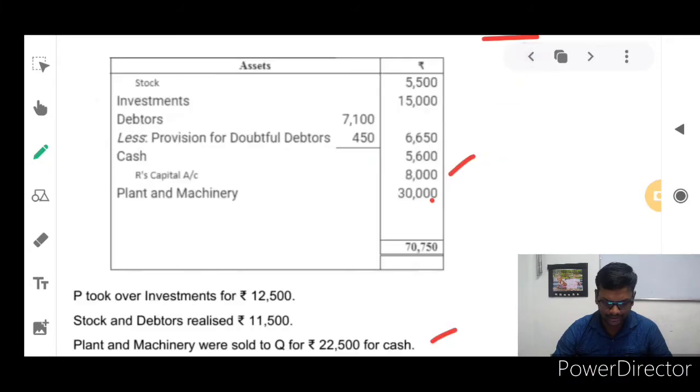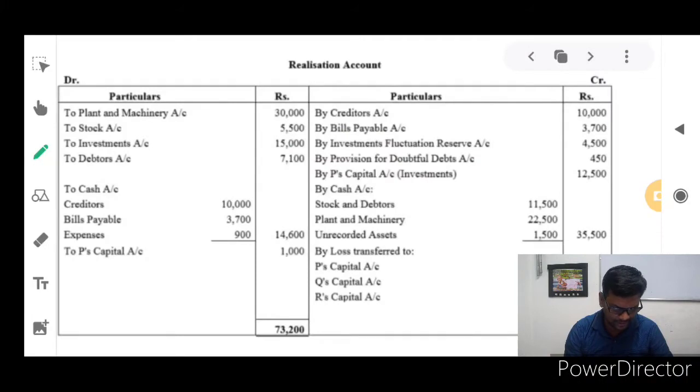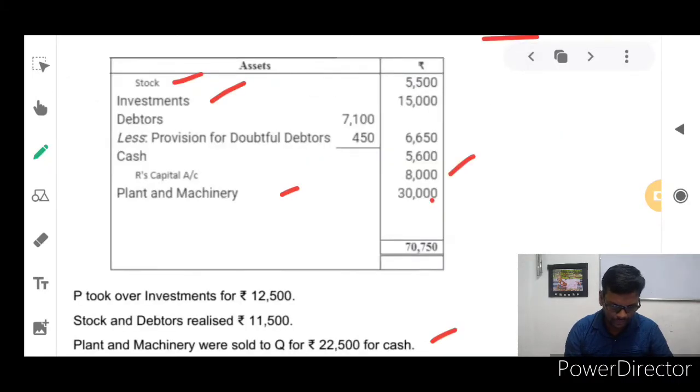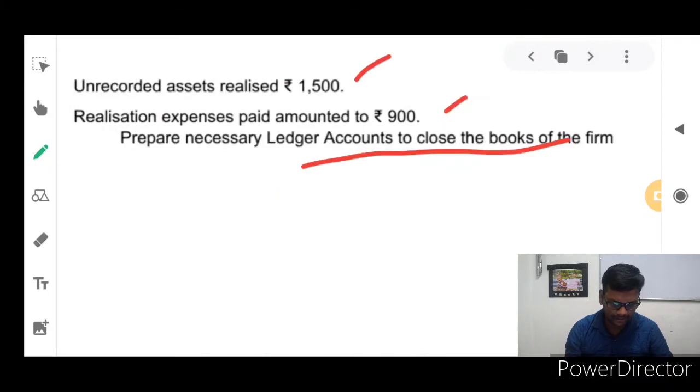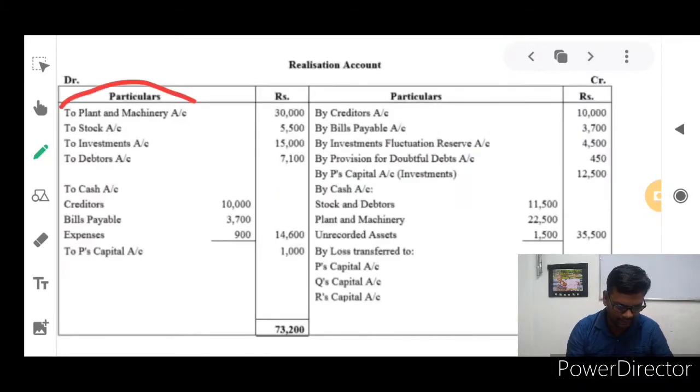So all the assets will take place in the debit side of the realization account, except cash: stock, investment, debtors less provisions, and plant and machinery. So these are all assets. They take place in the debit side of realization. Look at this: plant and machinery, stock, debtors, investments. These are all assets which were available in our books of accounts. These four items will take place in the debit side of the realization account. It is not a revaluation account, it is a realization account.